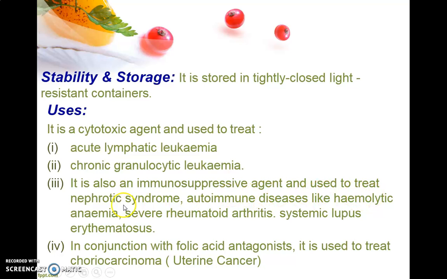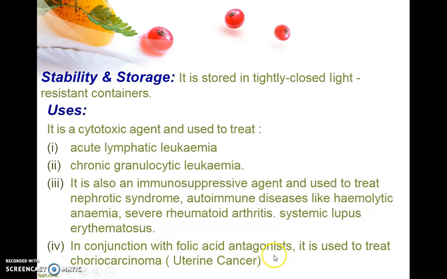Immunosuppressive agents are mostly used in autoimmune diseases, in which the immunity is automatically stimulated and antibodies are produced against the body's own cells. To suppress the immune system and prevent damage to the body's own cells by its own antibodies, immunosuppressive agents are useful. Hemolytic anemia, severe rheumatoid arthritis and systemic lupus erythematosus are examples of autoimmune disorders, and to suppress the immunity in their treatment, immunosuppressive agents are useful.